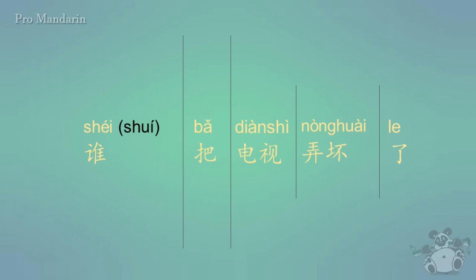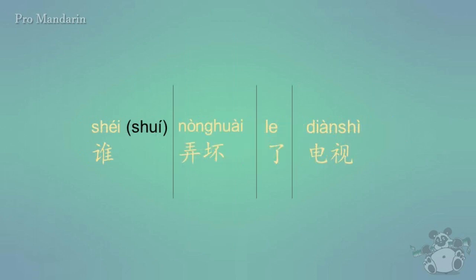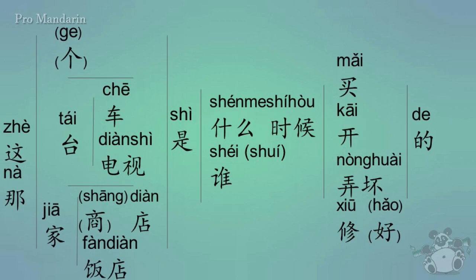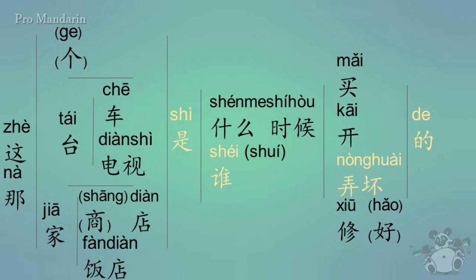Now, I do teach this ba in other lessons. However, you could also say it this way too. 谁弄坏了电视? So it'd mean, who broke the television? Now, with all of these, in this sentence structure, you could leave off the object or the noun that's in front of 是. You could just say, 是谁弄坏的? So in that case, you already know that we're talking about the television, and you're just asking, who broke it?